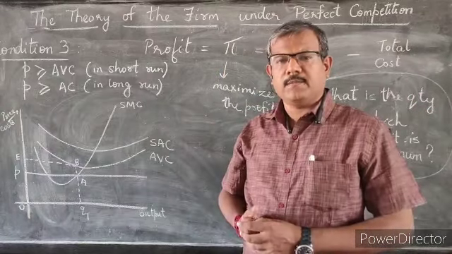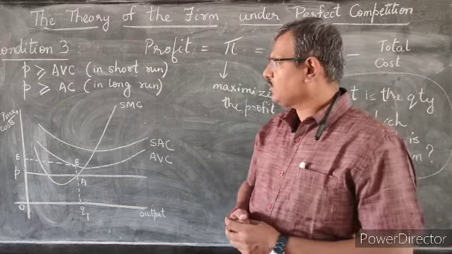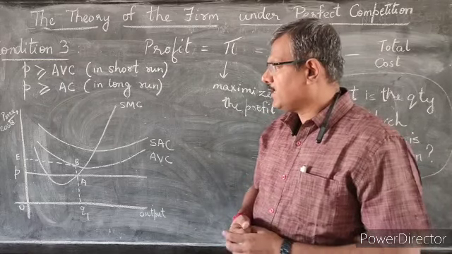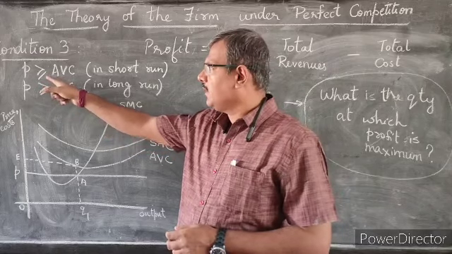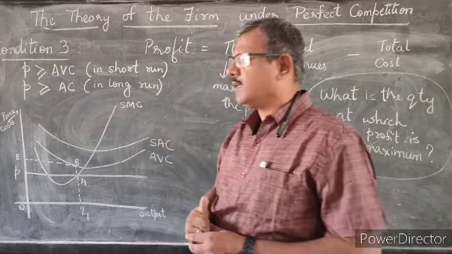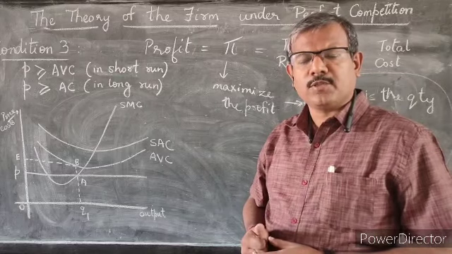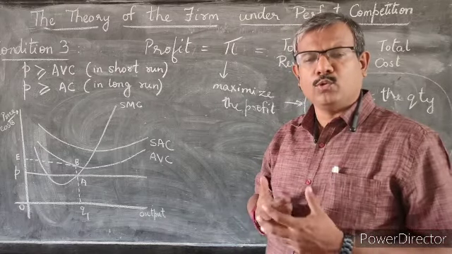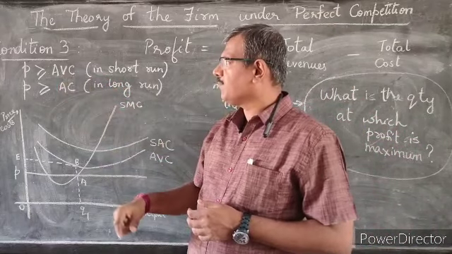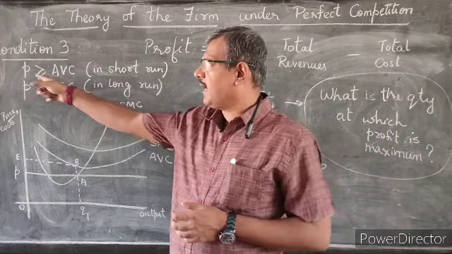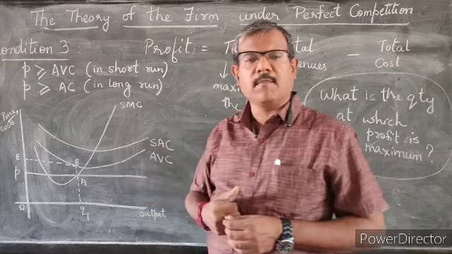So the third condition actually has two subconditions. One, it says a firm in a perfectly competitive market will not produce any goods when the average variable cost is greater than the price that the market is giving.